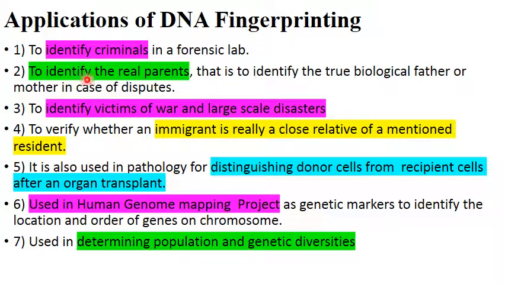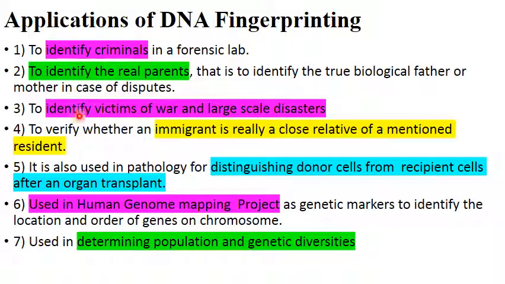Now, to identify the real parents, that is to identify the true biological father or mother in case of dispute. There are many cases where the father claims that the child is not his, so that can be established by DNA fingerprinting.